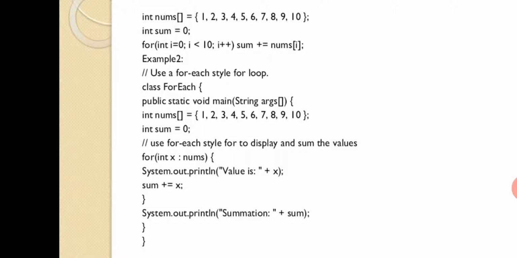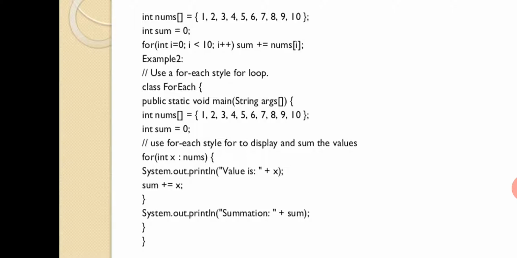What is that? In the first iteration, sum is nothing but 0, because in the above line you have initialized it to 0. So sum equal to 0 plus nums of i, nums of 0, isn't it? Nums of 0 is nothing but the 0th element, that is 1. So sum will be initialized with 1.